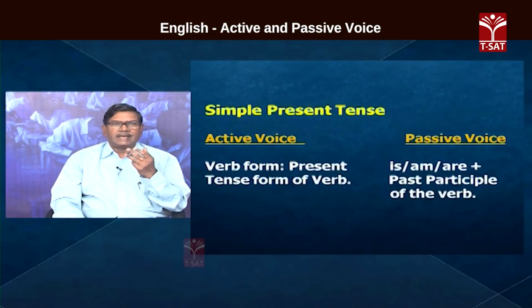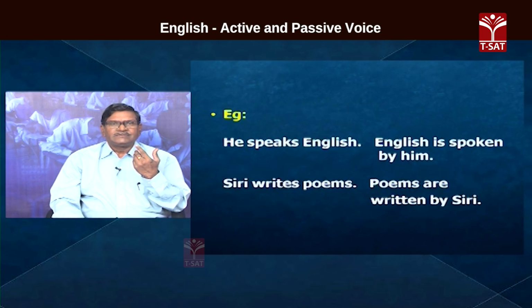Now, let us have the active and passive voice verb forms tense-wise. Active voice: present tense form of the verb. Passive voice: it becomes the past participle of the verb preceded by either is, am or are. Example, he speaks English. English is spoken by him. He speaks English. This is simple present tense.